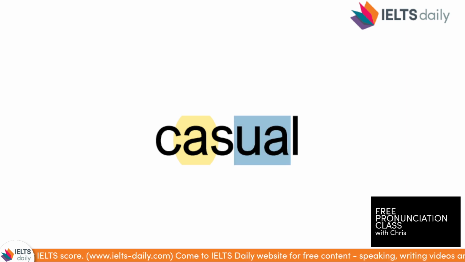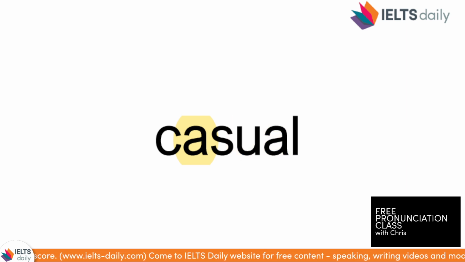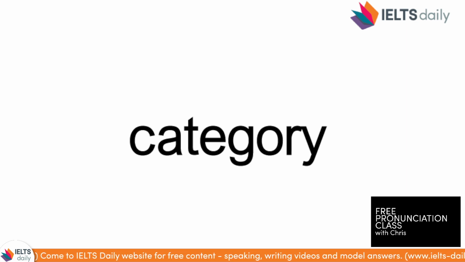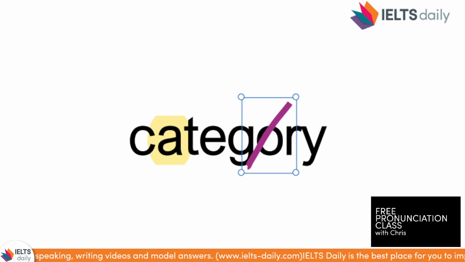You do have to pronounce these two here, so it's casual. Casualty. Category. So again, we almost lose this O sound here, so it's category. So the stress is at the beginning, and we just say category, and we almost lose the O completely. It disappears. Great.